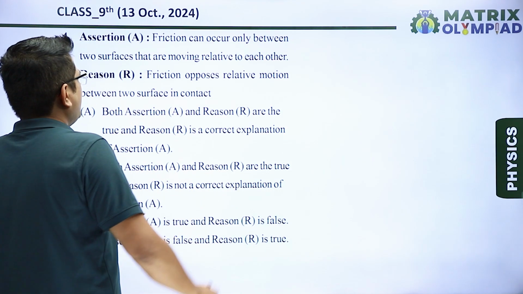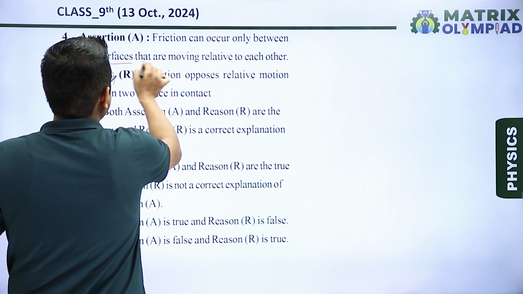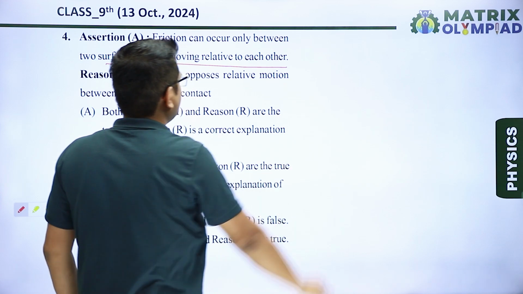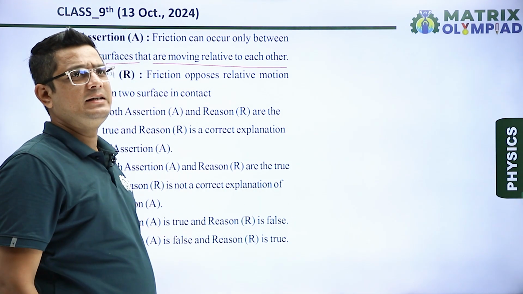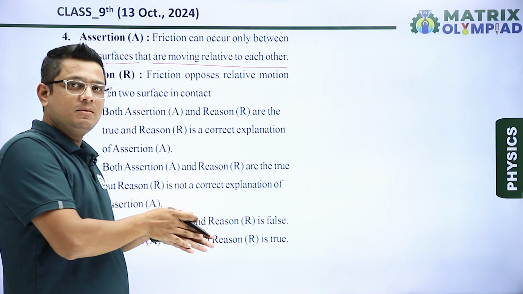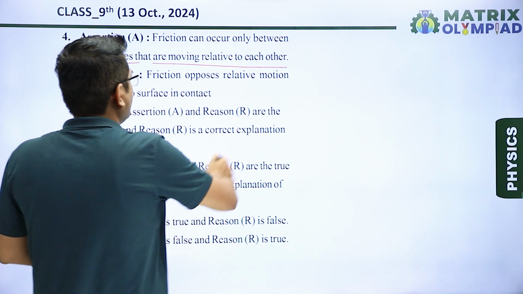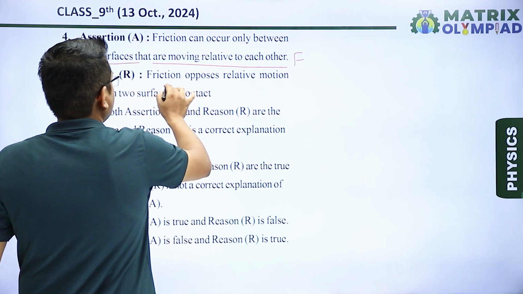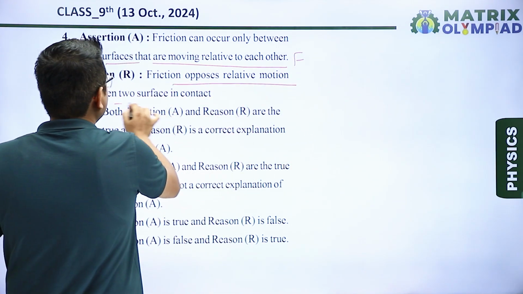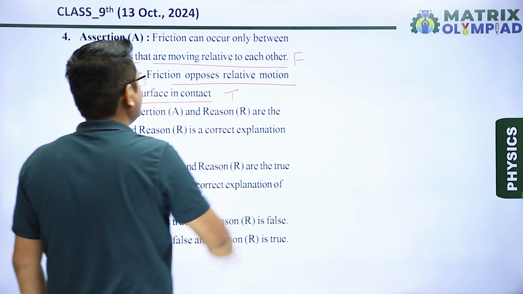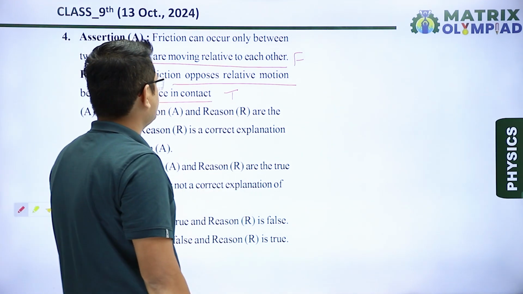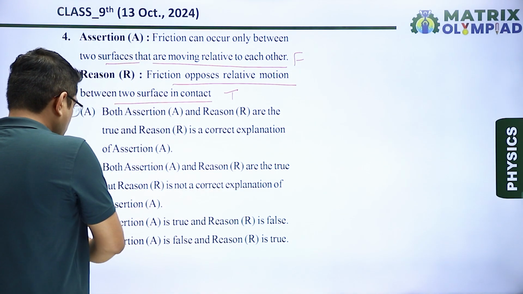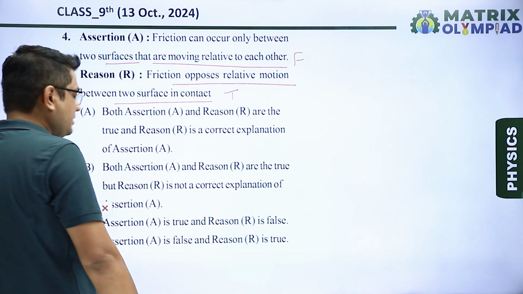Assertion: friction can occur only between two surfaces that are moving relative to each other. No, it is not necessary that two surfaces are always moving on each other. So this is a false statement. Reason: friction opposes relative motion between two surfaces in contact. This is a true statement. So we can say the assertion is false, but the reason is true. So option D is our correct answer.